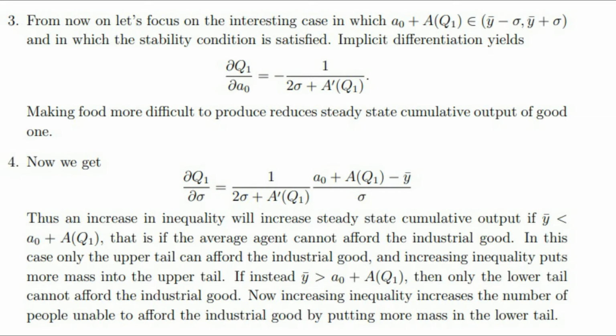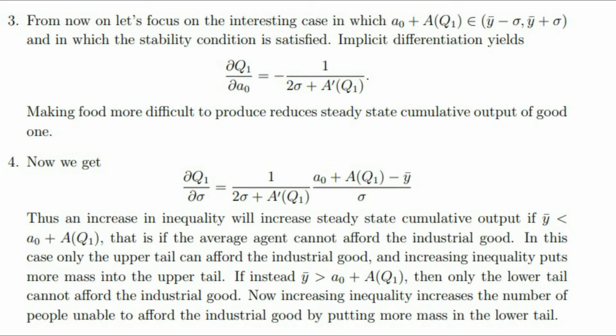That is, if the average agent cannot afford the industrial good. In this case, only the upper tail can afford the industrial good, and increasing inequality puts more mass into the upper tail. If instead bar y is greater than A0 plus A into brackets Q1, then only the lower tail cannot afford the industrial good.